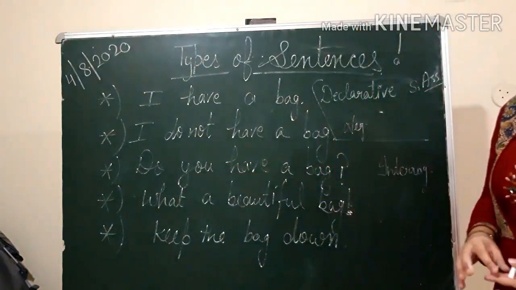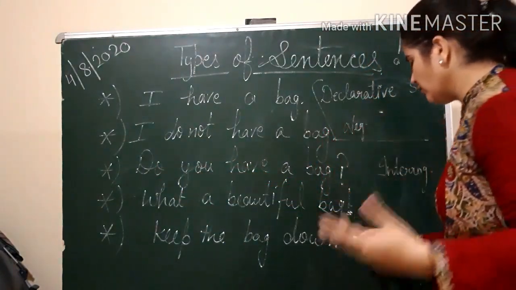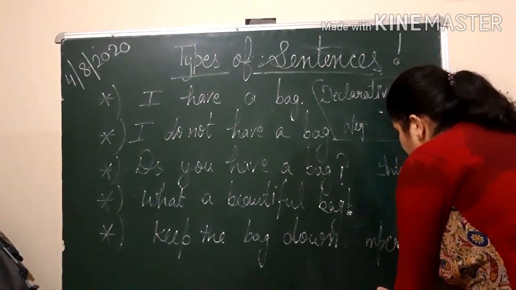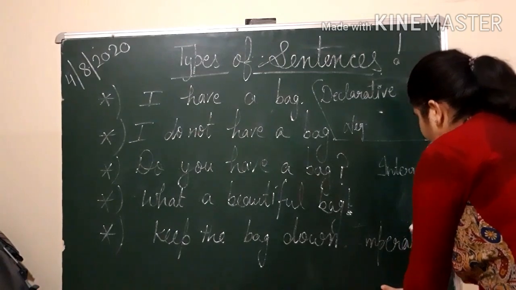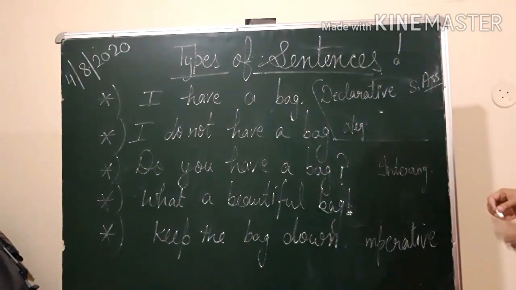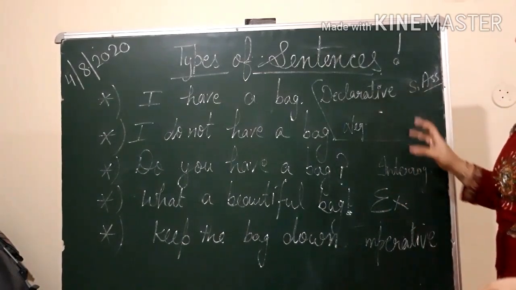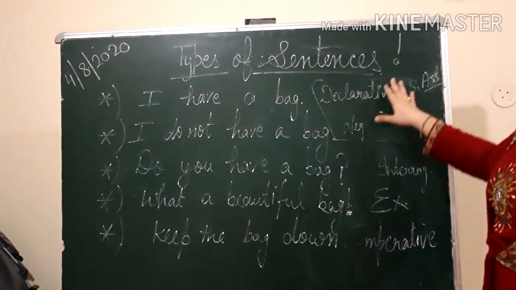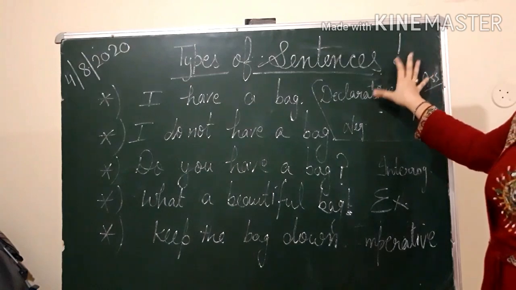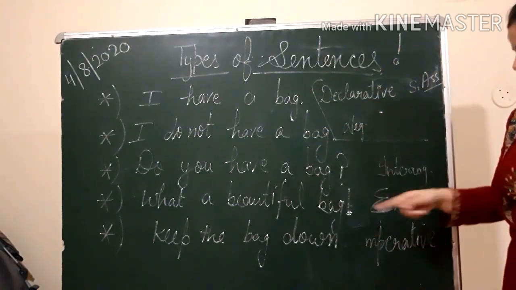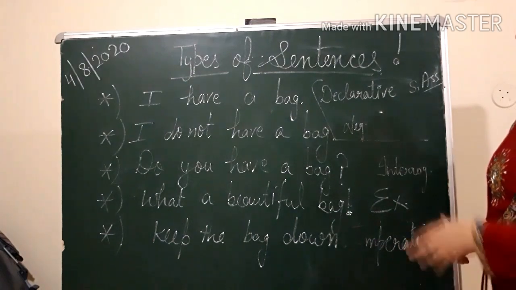Keep the bag down. जब आप किसी को instructions दे रहे हो, request भी हो सकता है, इसमें order कर रहे हो, this is imperative. Imperative sentences भी full stop से ही end होते हैं. So we have four types of sentences. इनके पूरे names और full details आपको book में मिल जाएंगी. Declarative, assertive दोनों नाम है. उसके आगे classification है positive, negative, interrogative, exclamatory and imperative sentences.